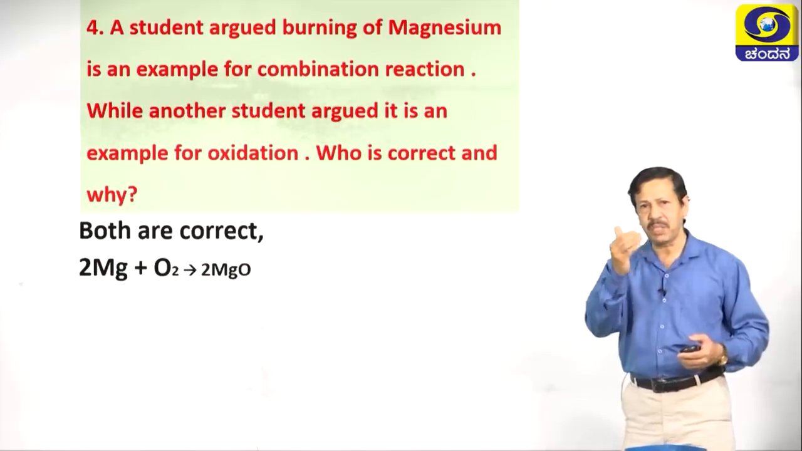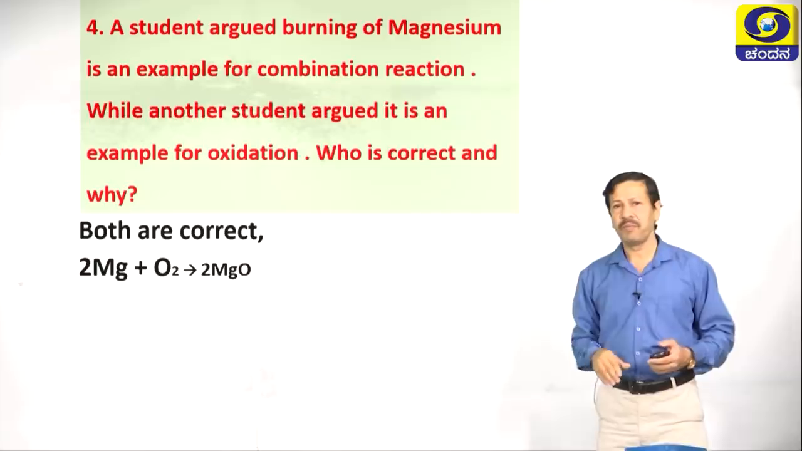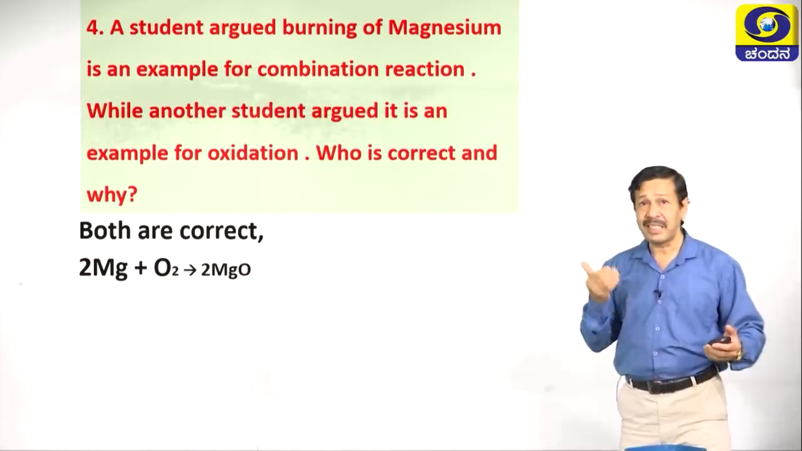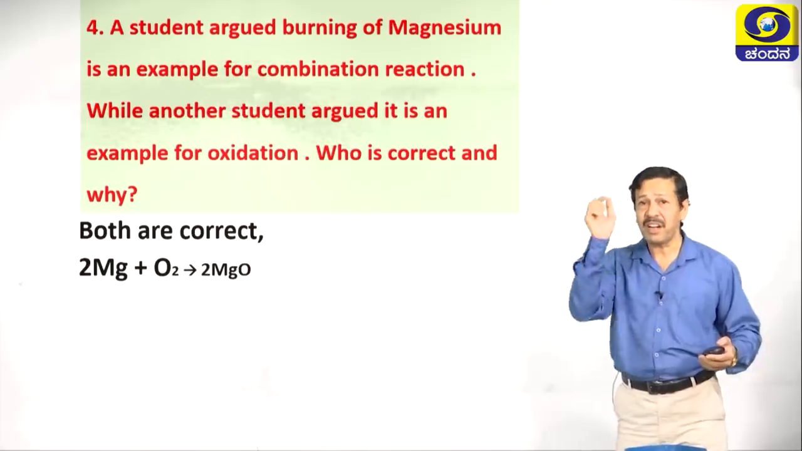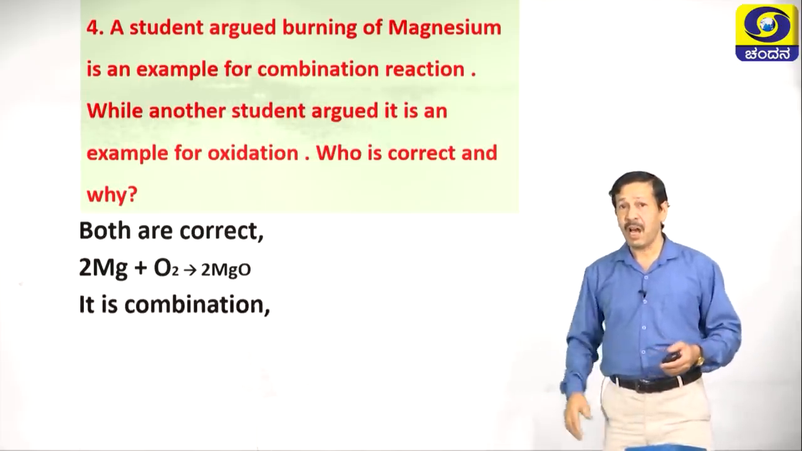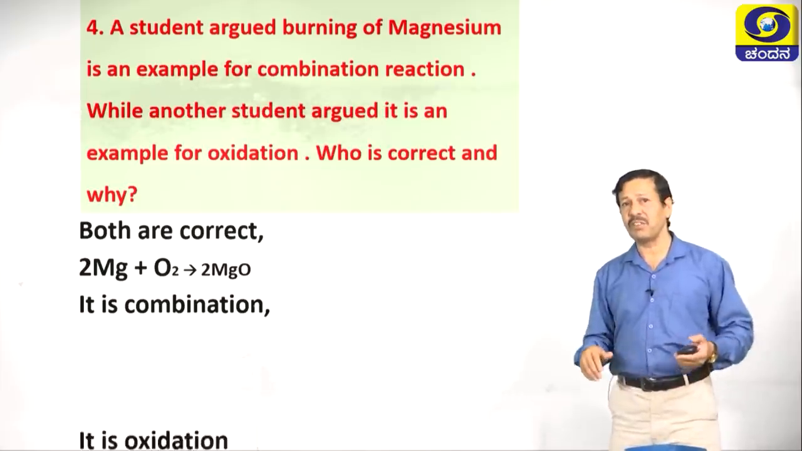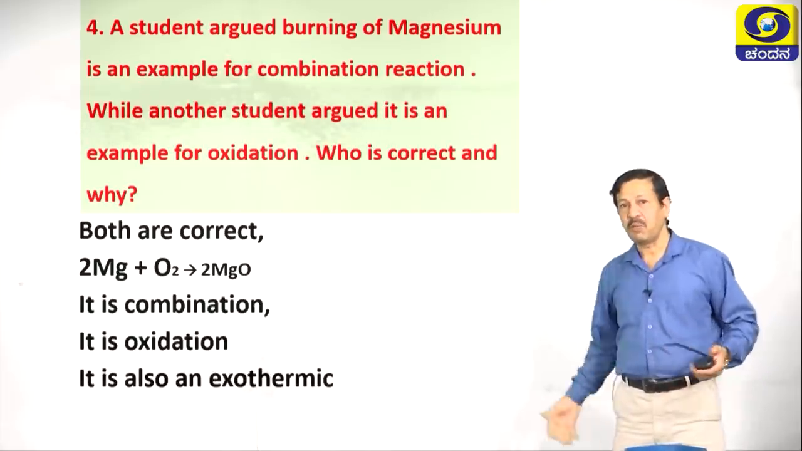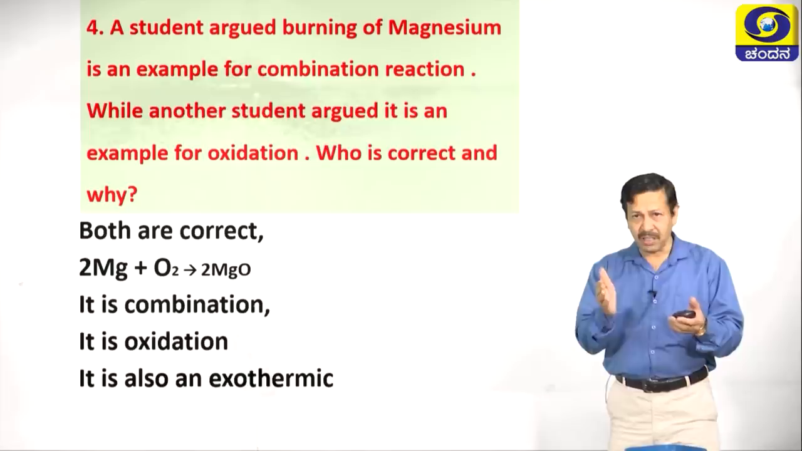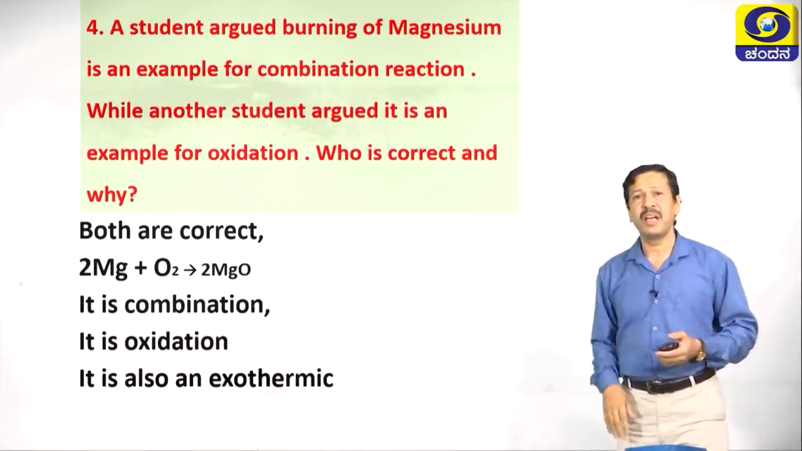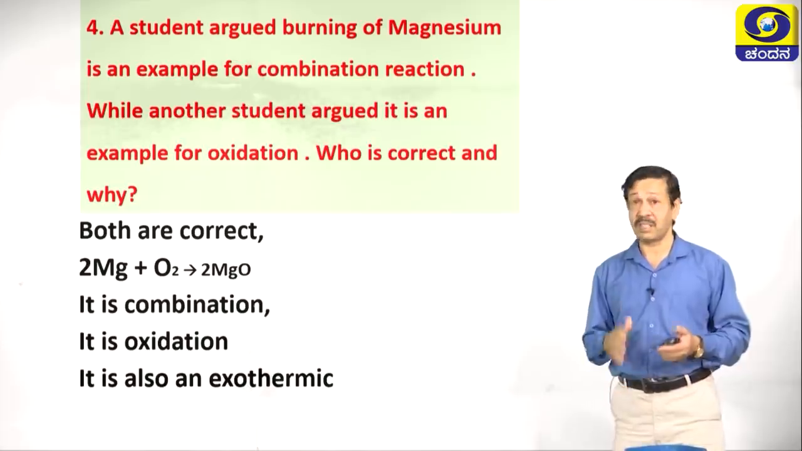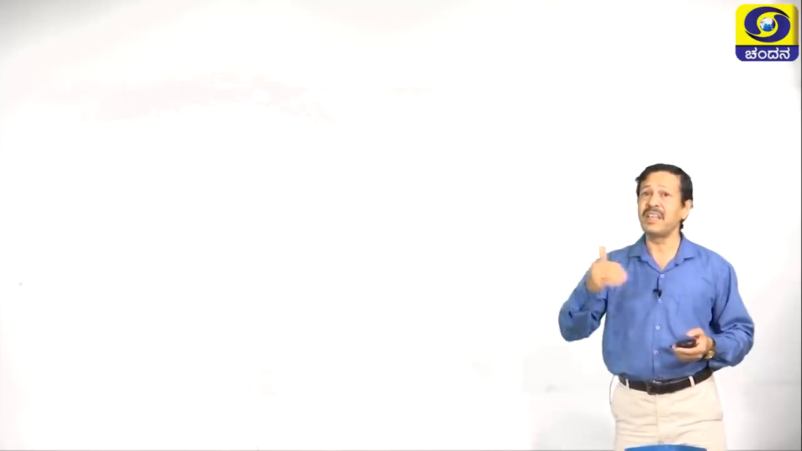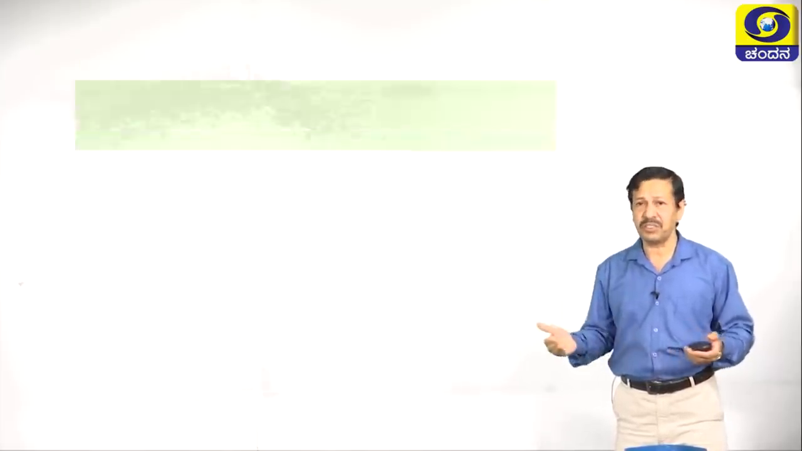2Mg plus O2 gives rise to 2MgO. Two reactants combine to form a single product. Then a student argued it is an example of combination. This is right. It is combination. Another student argued it is oxidation because of addition of oxygen. So, he is also correct. One more option. What happens here? During the reaction, a large amount of heat as well as light is produced, hence it is exothermic also. Thus, we can analyze the question and come to a conclusion. These are HOT, higher order thinking questions.